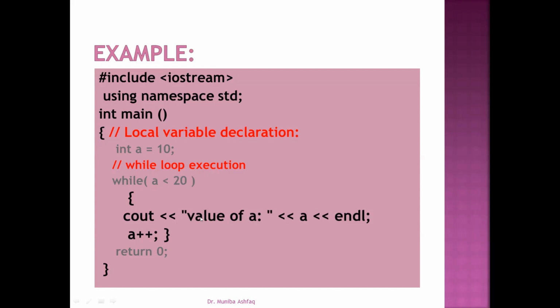The condition is true, so this statement will be executed. And one of the items in the Boolean expression needs to be updated. Here we will update the value of a, and the value of a is incremented by 1. And again, in the next iteration, we are going to check the value of a.